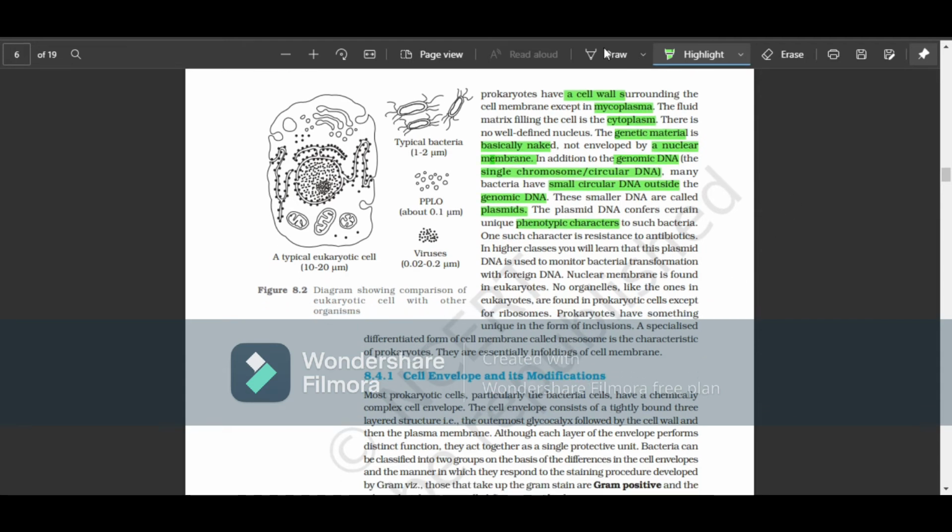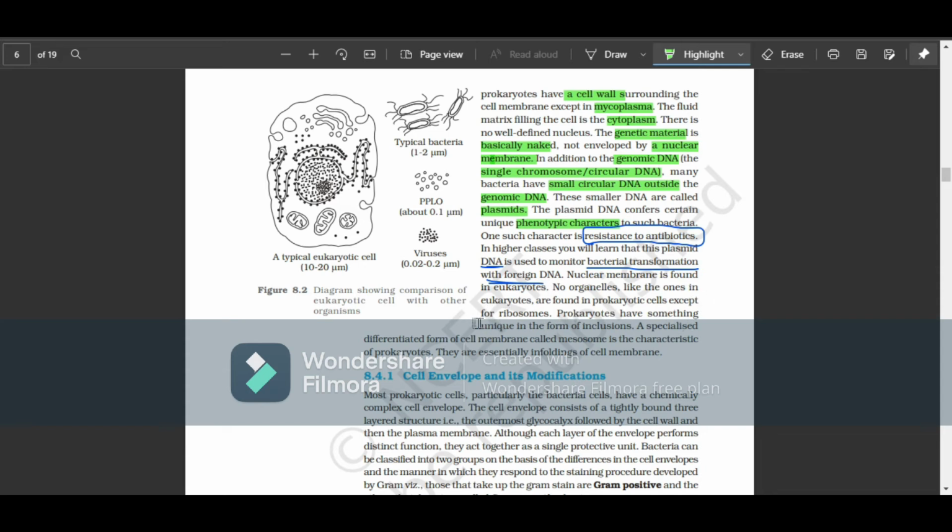So there are two roles of it. First role is to resist the antibiotics. This is called the resistance factor. And later, DNA is also used to monitor the bacterial transformations with the foreign DNA. Whenever it comes in contact with the foreign DNA, what kind of bacterial transformations are there? Nuclear membrane is found in eukaryotes. No organelles like the ones in eukaryotes are found in prokaryotic cells except for ribosomes, right?